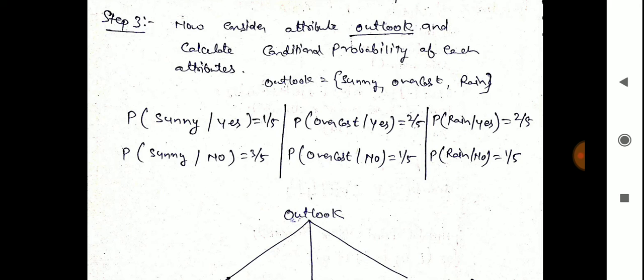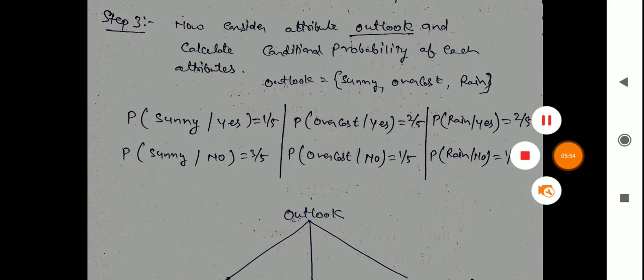The probability of sunny given yes is 2 by 5. Probability of sunny given no is 3 by 5. Probability of overcast given no is 1 by 5. Probability of rain given no is 1 by 5. So these are the values. These are the conditional probabilities we calculate here.